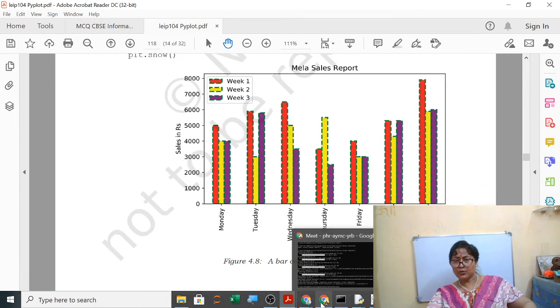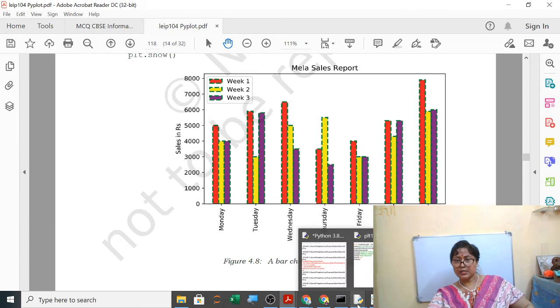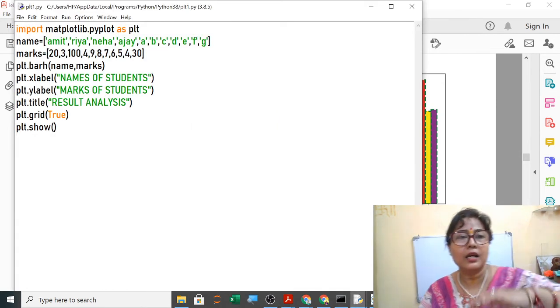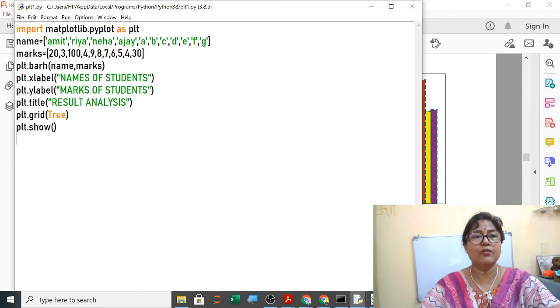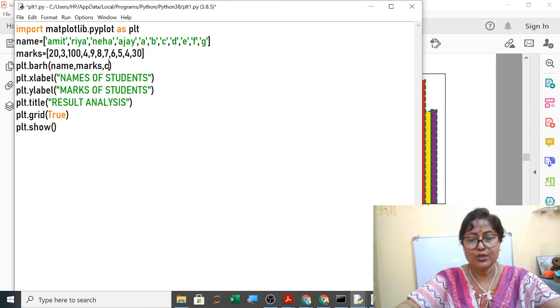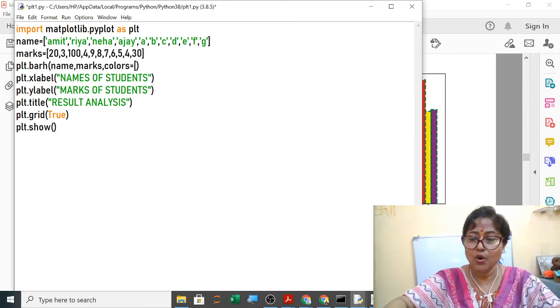I will show you the color options. Suppose 10 students are there, and I want to show the marks with different colors. So what you will do here is write colors and give all the colors.